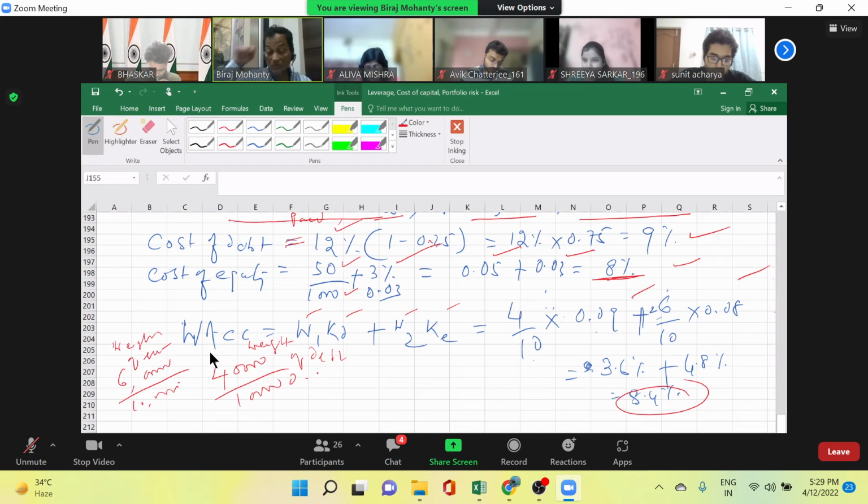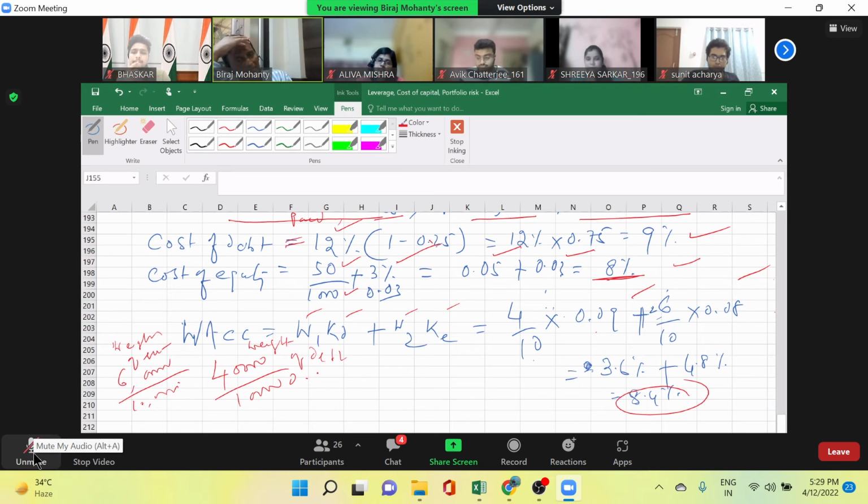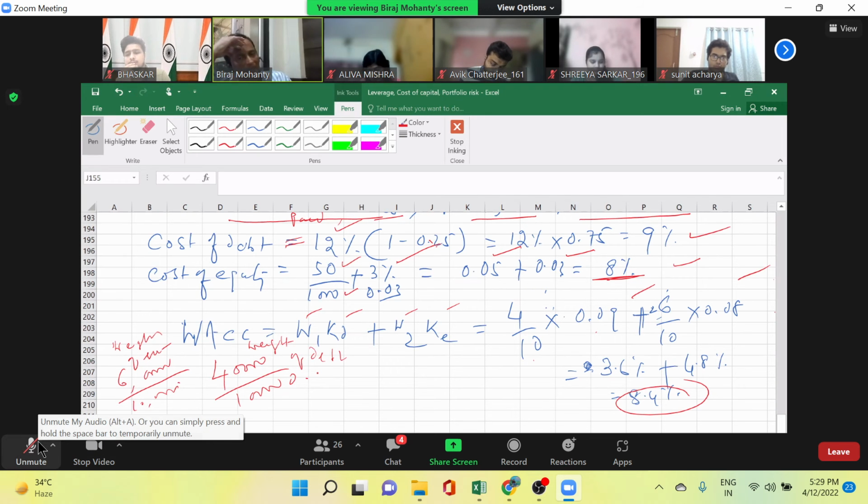So this is useful in many ways. In capital budgeting, you remember we have taken the discounting rate. You remember or not? While calculating NPV, we have taken a discounting rate. That discounting rate is this weighted average cost of capital.